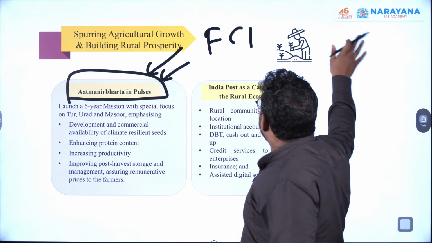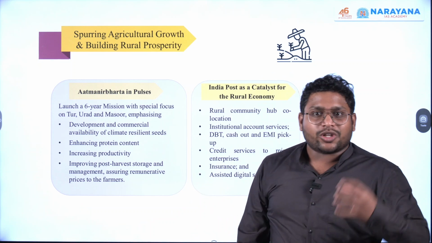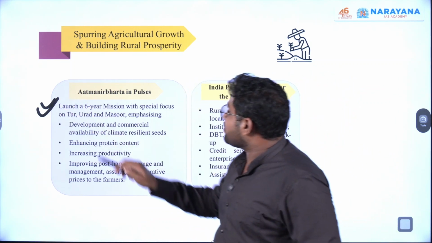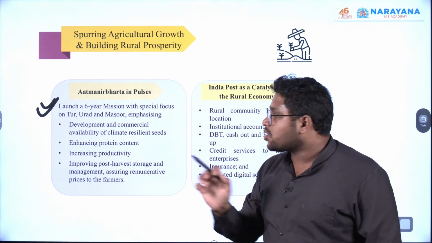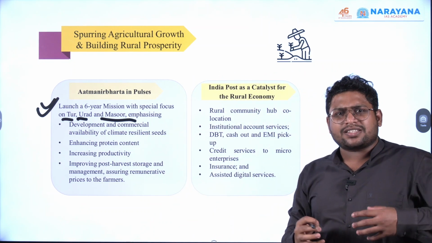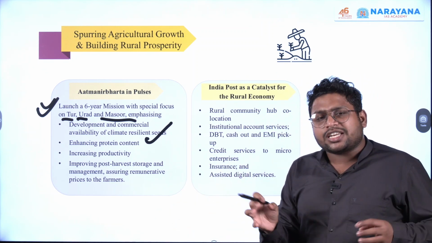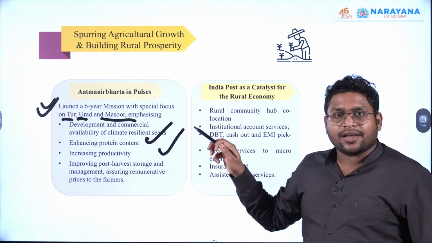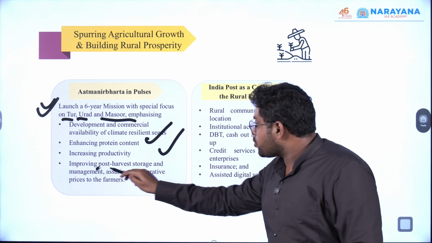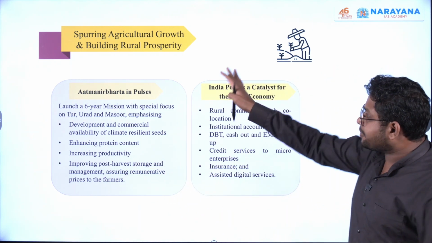So what the government is saying is, now we want to reduce this dependence on import of pulses. So they are launching a 6-year mission, and there will be a special focus on tur, urad and masoor. Okay, obviously pulses have very high protein content, and the plan is to increase productivity as well as production, and the storage facilities will also be developed. So post harvest storage and management, everything will be done.